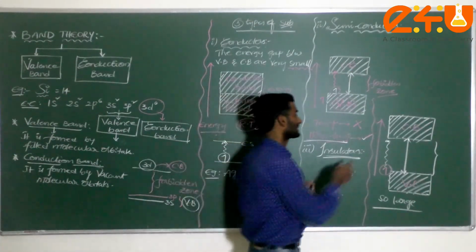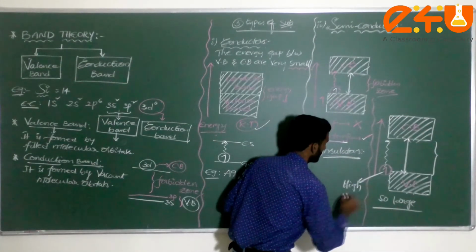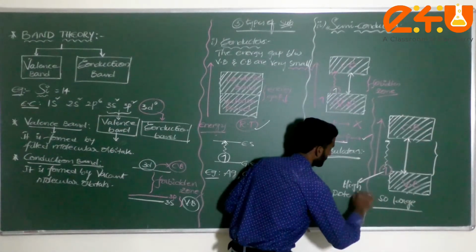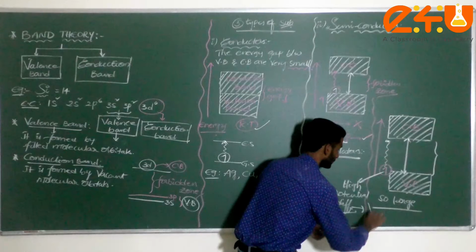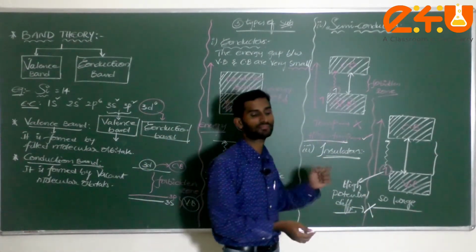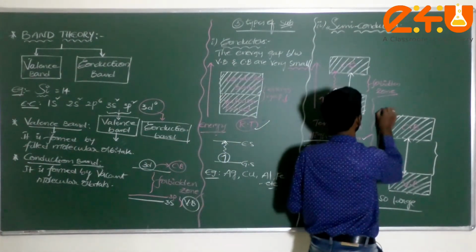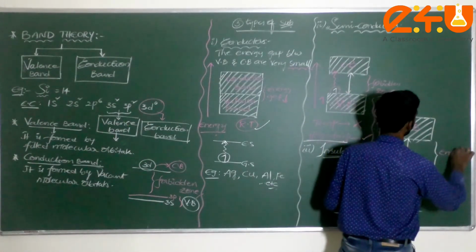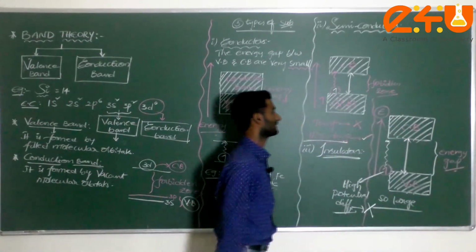So if you apply a high potential difference, it does not conduct any electric current. Such a substance is called an insulator. This is called the energy gap. Am I correct or not, dear students?